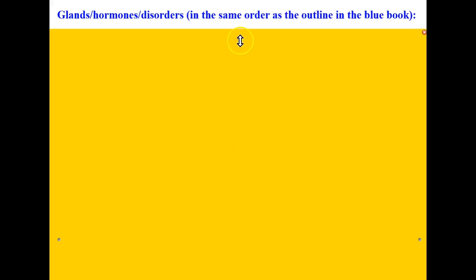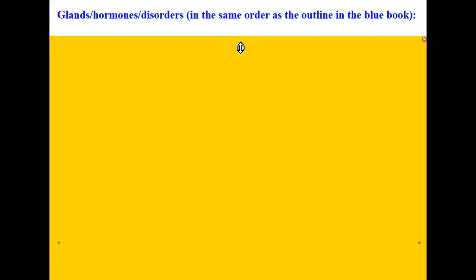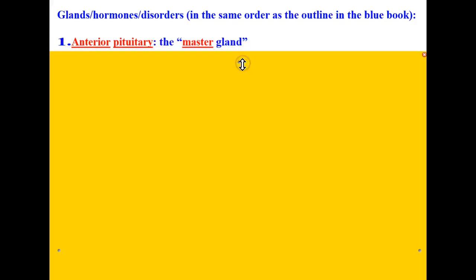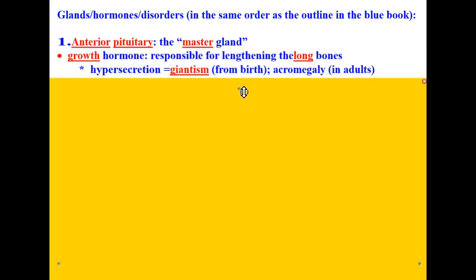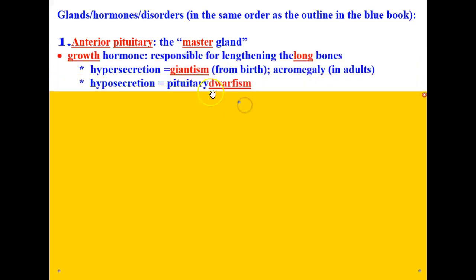The first gland we're going to take a look at is the anterior pituitary gland. It's nicknamed the master gland. This is responsible for 5 different hormones. The first is growth hormone. Growth hormone is responsible for lengthening the long bones. And the long bones, of course, would be your humerus, your femur,